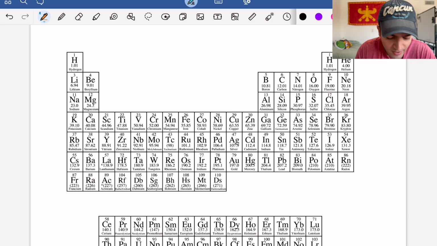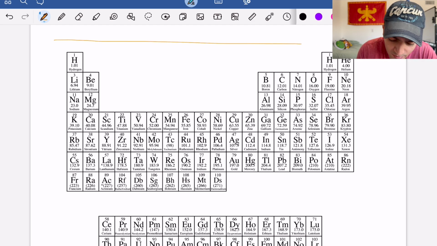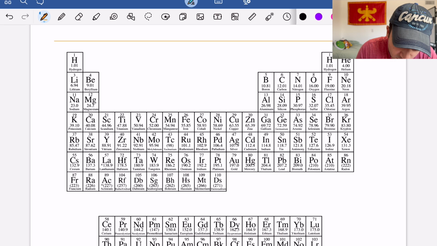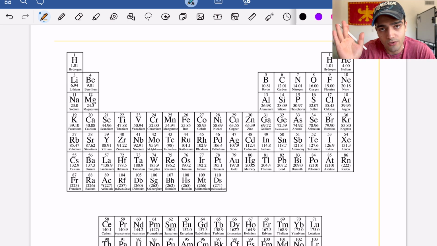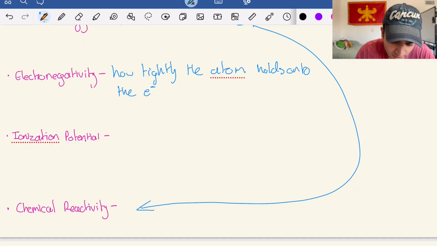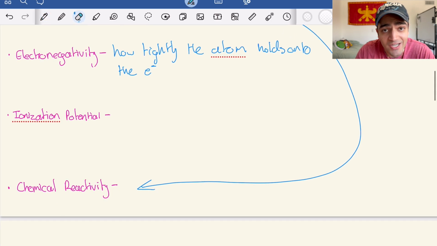Again, this is another thing that I figure like 99% of you will know. But when it comes to ionization potential and electronegativity, it's going to increase up and to the right, so going to that top right section of the periodic table. But in case you didn't know that, now you do know that. And then we're going back to ionization potential.